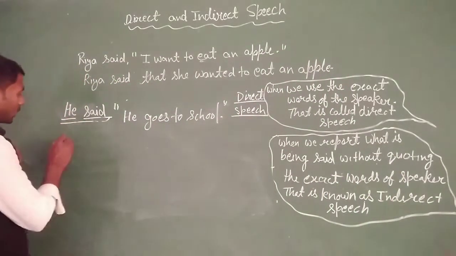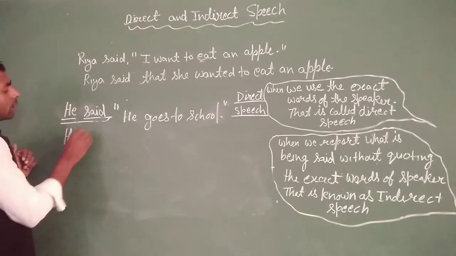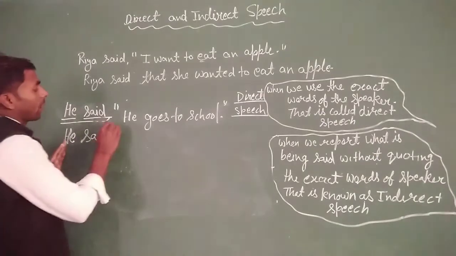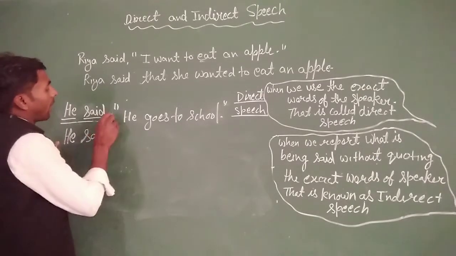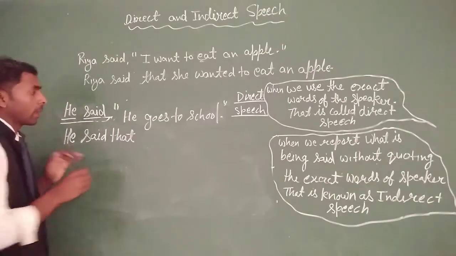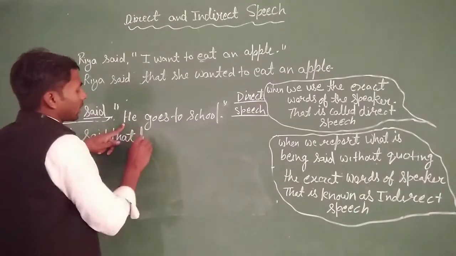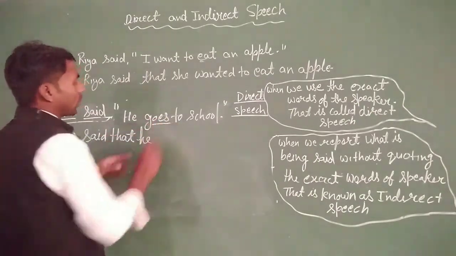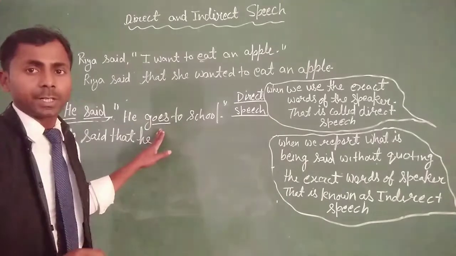So let's see here. He said. There is no change in "he said," but remove the comma and inverted comma and use the conjunction word "that." Here is the third person, so we cannot change the subject. And after that, here is "goes." It is the present indefinite tense.